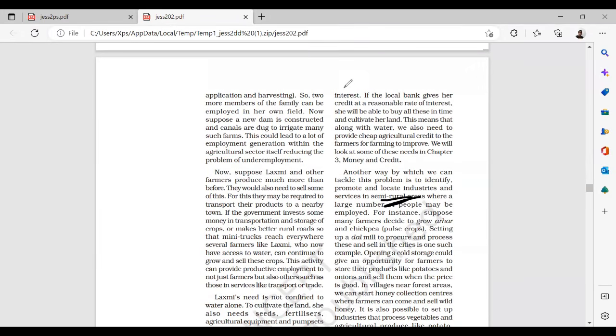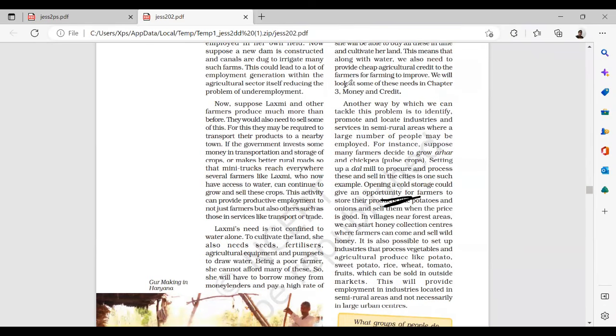Irrigate many such farms. This is not needed. Now, suppose Lakshmi and other farmers produce more than before. They would also need to sell some of it. For that, they require transport for their products. Okay, many trucks, transportation charges, etc. Okay, fine.